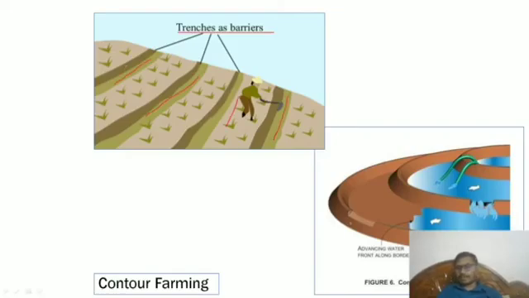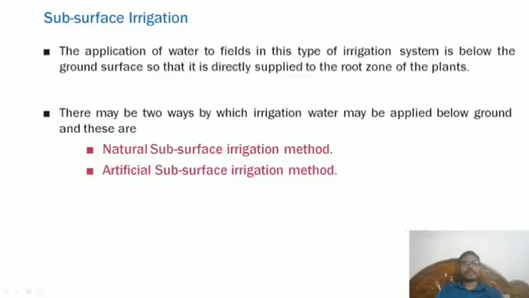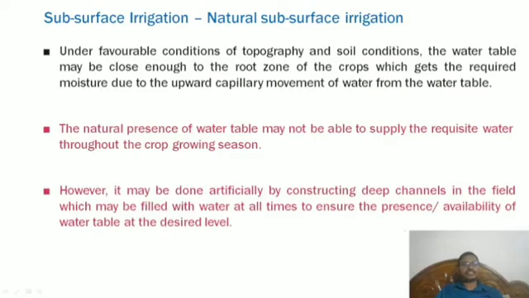They are making barriers. It's like a contour border method, like this. It will go like this, like this. That can be shown in reality. See, this will be the flat one, and there is a slope. This flat you can see, here also you can see this is flat. They will do agriculture here. This is a kind of contour farming. Now, subsurface irrigation, as I mentioned: natural subsurface irrigation and artificial subsurface irrigation.